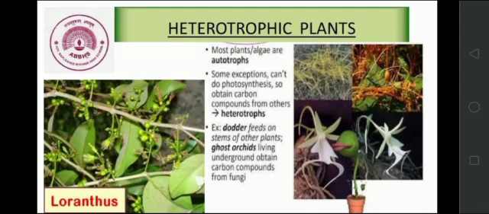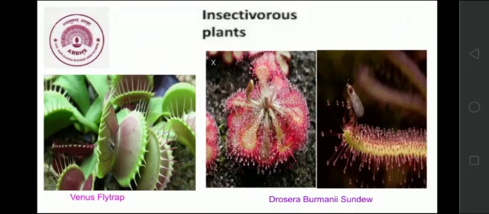We have studied that plants are autotrophic, that is, plants prepare their own food. But some exceptions are there. Plants which don't have chlorophyll can't perform photosynthesis. Such plants are dependent on other plants for their food and hence are known as heterotrophic plants. One example, dodder or cuscuta, feeds on stems of other plants. Loranthus is another example that grows on trees, also known as a parasitic plant.